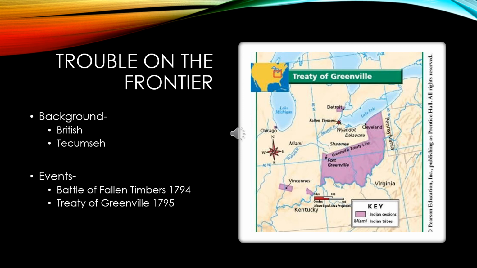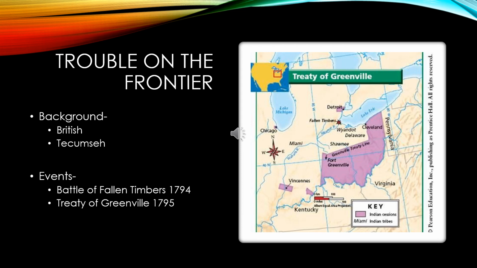So we really shouldn't be surprised that throughout the war, Americans start moving into what will eventually be called the state of Ohio. Well, there are many tribes that live there, such as the Shawnee, and then you have other eastern tribes that are being pushed into that area as well. Don't forget that the British are north in Canada, and they want us to fail. They are hoping that we are unsuccessful and they can swoop in and take control again.